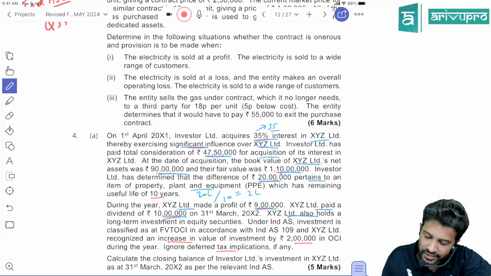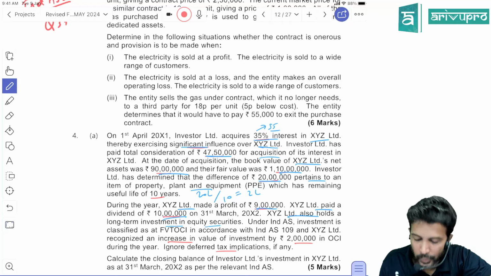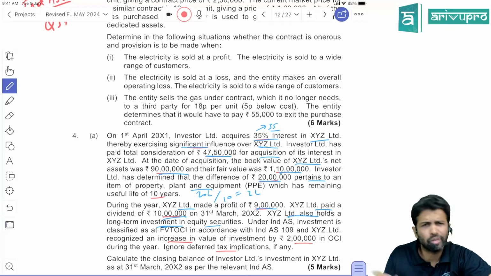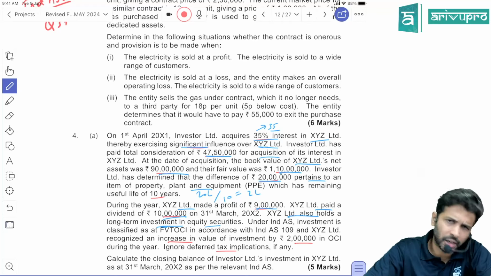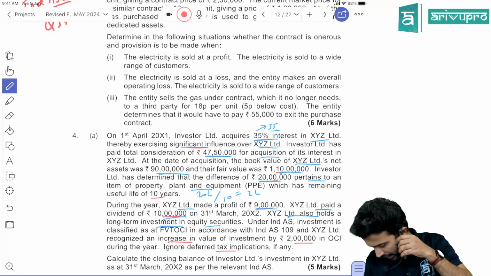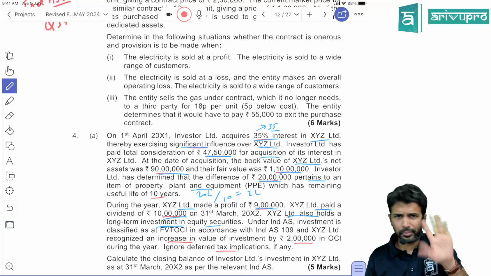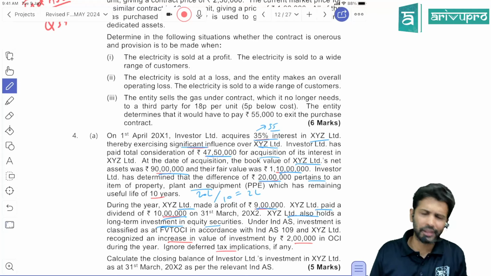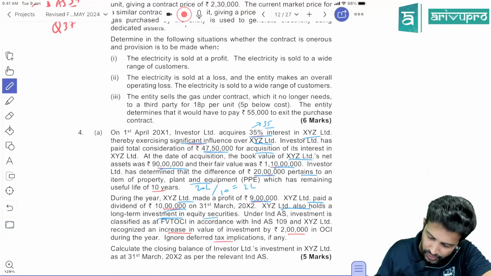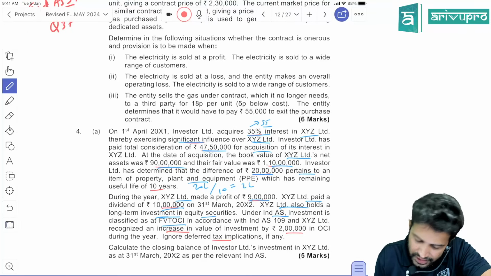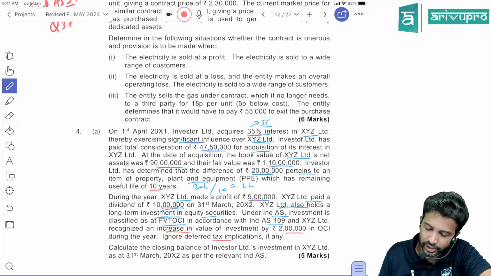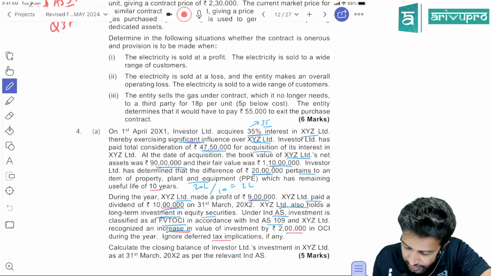XYZ also holds a long-term investment in equity securities. They have not issued, they hold a long-term investment. So you know that if you purchase any equity shares of another company, you have two options, right? That financial asset, either you can measure using FVTPL method or FVTOCI method. Appropriate category is FVTPL method, but there is an irrevocable option where company can go for FVTOCI, company ka choice. Here, under Ind AS, the investment is classified as FVTOCI. The company has gone for this irrevocable option in accordance with Ind AS 109 and has recognized increase in the value of the investment by 2 lakh.